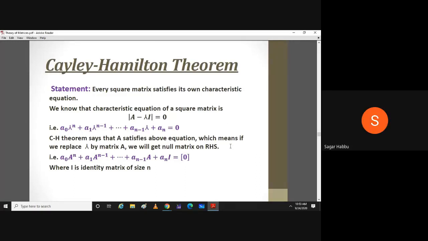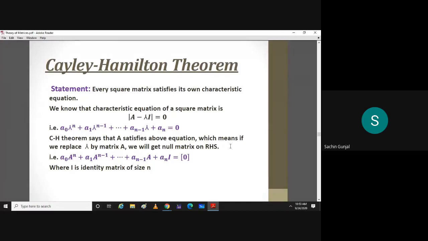Sir, an orthogonal matrix will be there for the test, no? Today? No, there won't be any question on orthogonal matrix because it was there last time, isn't it? Sir, but last time there was linear independence and dependence also. There wasn't any question on linear dependence and independence in theoretical questions. There was a question, but it was an MCQ.